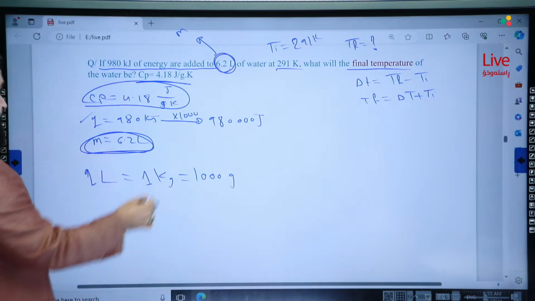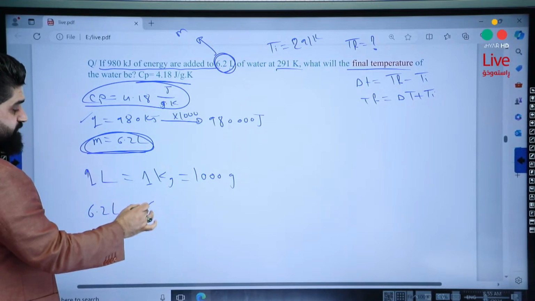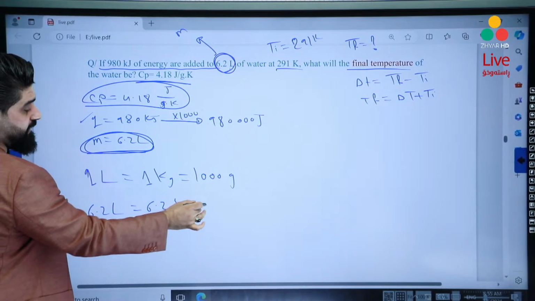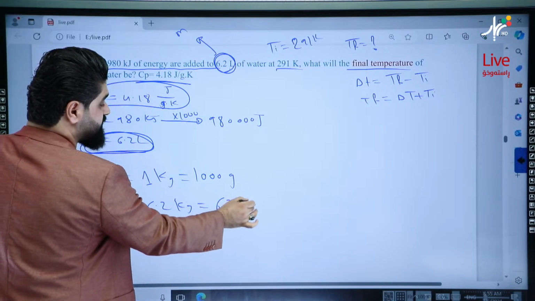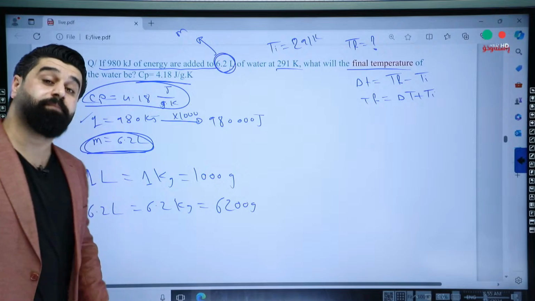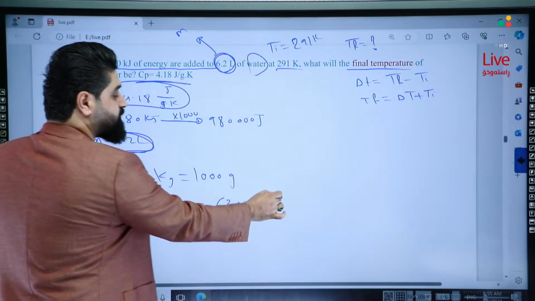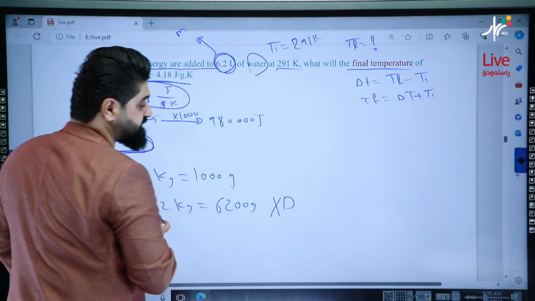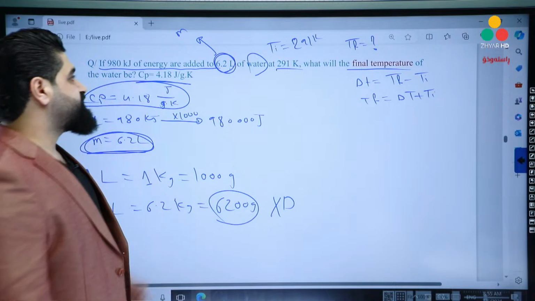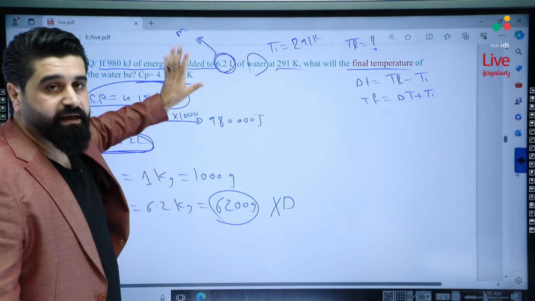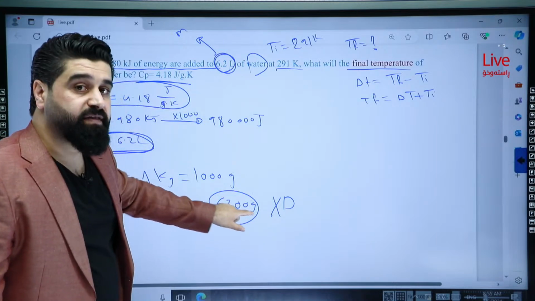Just stay with me. How about 6.2 liters? It will be 6.2 kilograms. Multiplying by 1,000, it will be 6,200 grams. Simply. But this is water. If it's not water, it must be multiplied by the density. Because the density of water is 1, we will use the same number. But for example, if I change this into ethanol or any other liquid, the density must be given, and then we will multiply the last answer by the density.